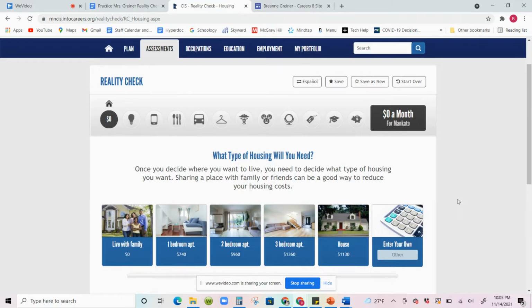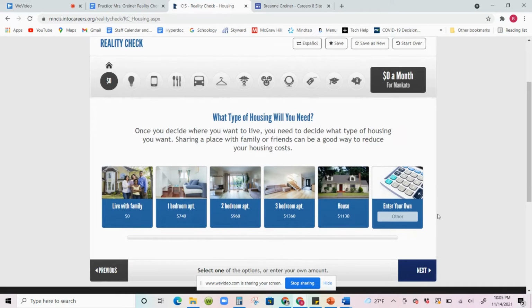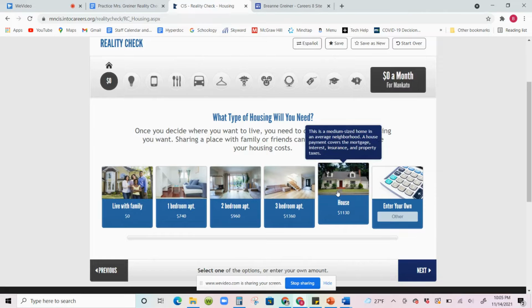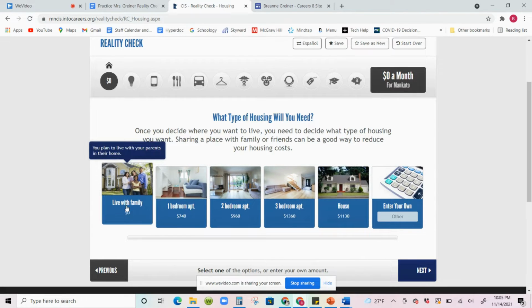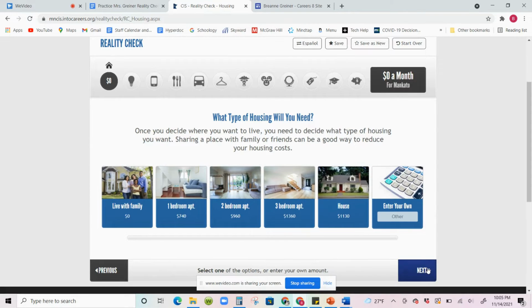Okay, and now this is where I'm going to have you pause the video and go through the questions because the reality check will deal with all of these icons up here, and you don't need me to walk you through every little piece of it. So, the first question is, what type of housing will you need? So, pick where you want to live. What do you want to live in? Do you want a house? Do you think an apartment? Are you going to live with your mom and dad your whole life, right? So, what type of housing will you need? Click on it and then hit next. So again, pause the video, complete the assessment, start the video back up when you're done.